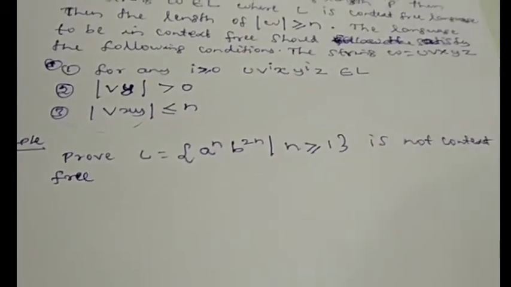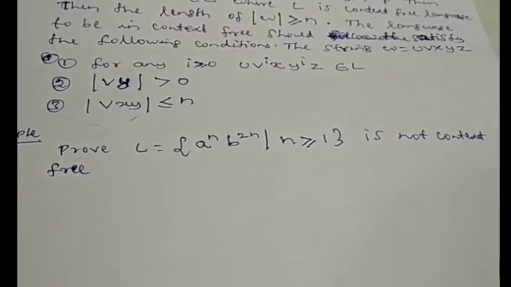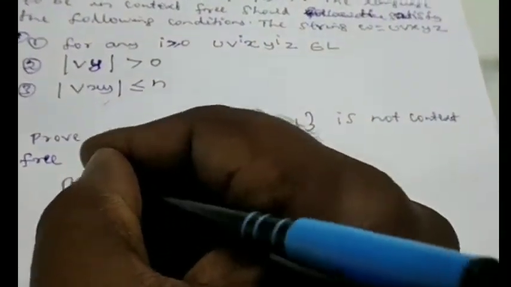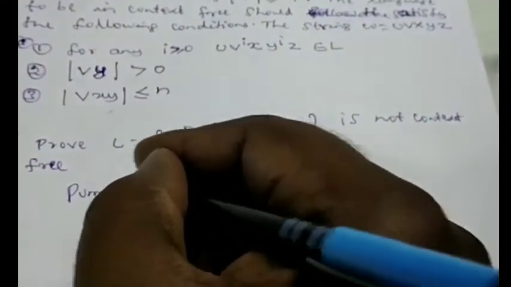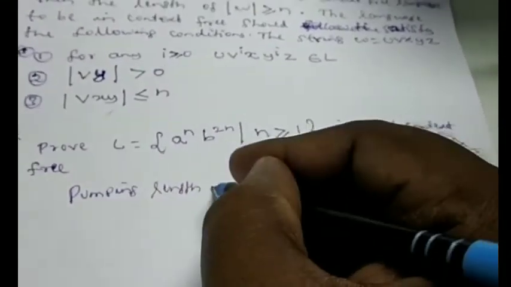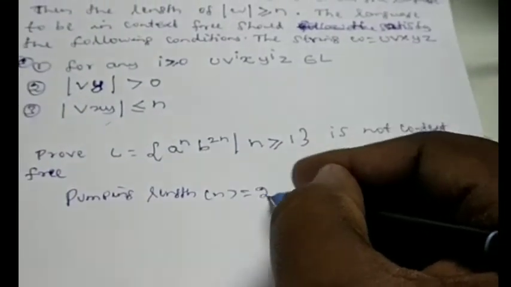So the problem here is that we have a language pattern L equal to a to the power of n, b to the power of 2n, and we are supposed to prove that this language is not context free. So first we will decide the pumping length. Say the pumping length is called n, and I substitute n equal to 2 here.